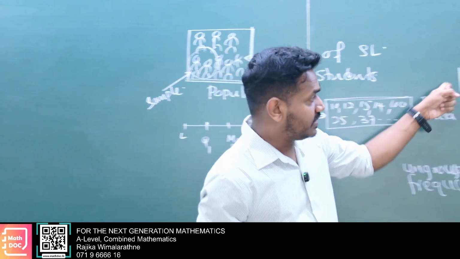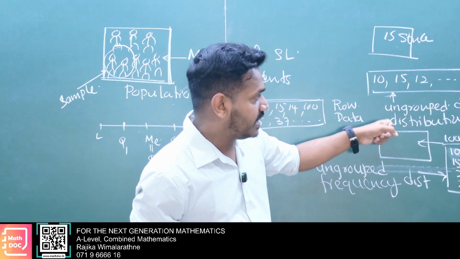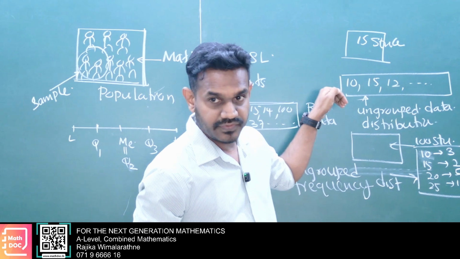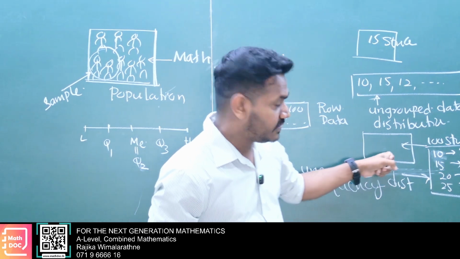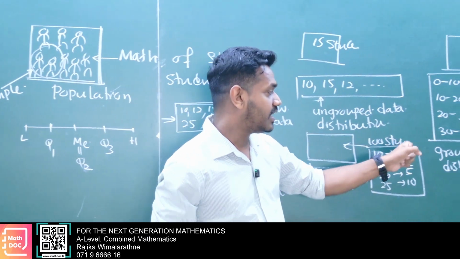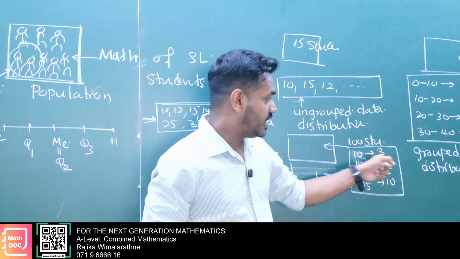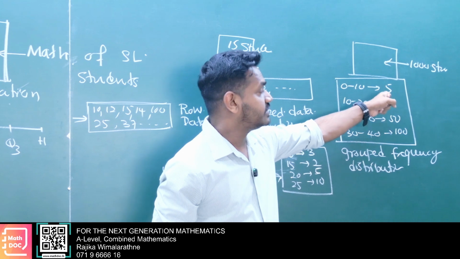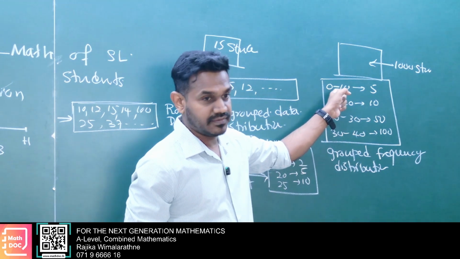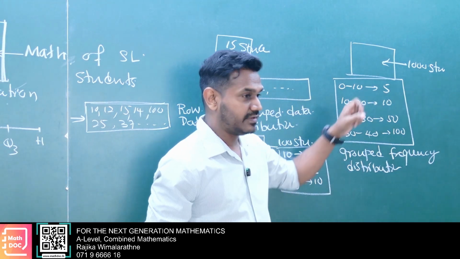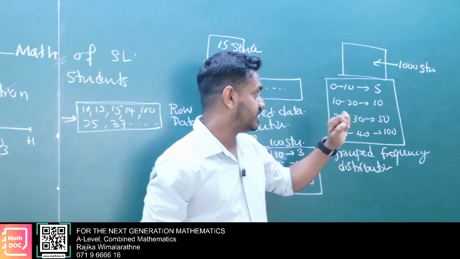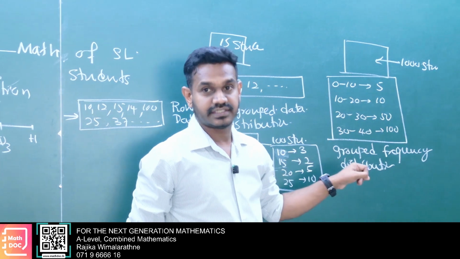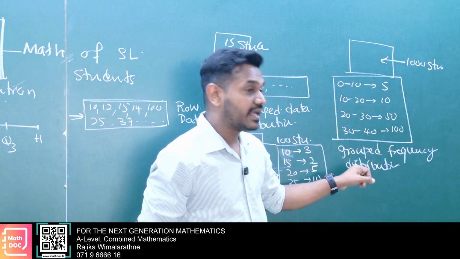When you consider ungrouped data distribution, the complete data is mentioned there without any loss. Here also we don't have any loss: 10 marks 3 students, 15 marks 2 students. But here there's data loss. 0 to 10, 5 students. We don't know what the marks are, but we know only that within 0 to 10 there are 5 students. 10 to 20, 10 students. So here we have data loss.